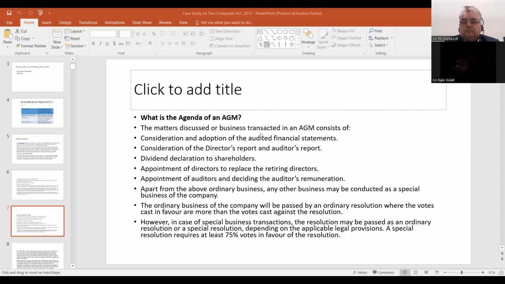In a government company, what is the limit for the independent directors? 2/3? Yes, 2/3, correct. That means during the AGM, 2/3 directors are not there. It is possible for an independent director to attend.